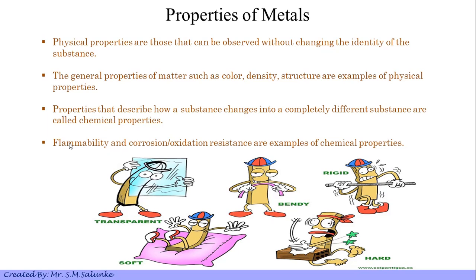The physical properties are those that are observed without changing the identity of the substance, like we discussed: color, density, structure, etc. The properties that describe how a substance changes into a completely different substance are called chemical properties. Flammability, corrosion, and oxidation resistance are examples of chemical properties.